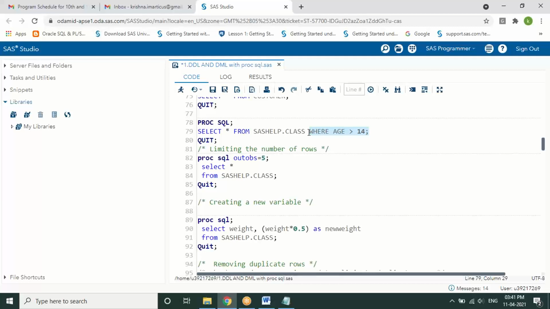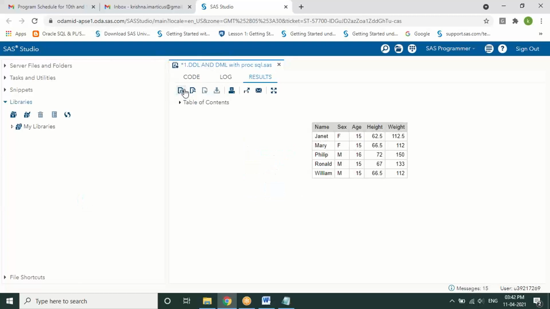You can try with all that. Even in the other SQL example documents which I've shared, there are many examples related to displaying and filtration of data. Here is one example: select star from the data set where age greater than 14.